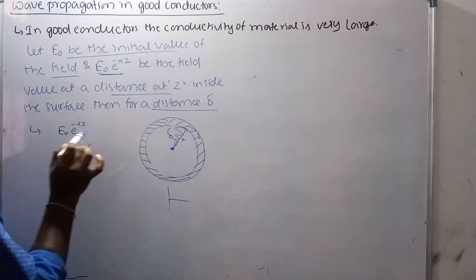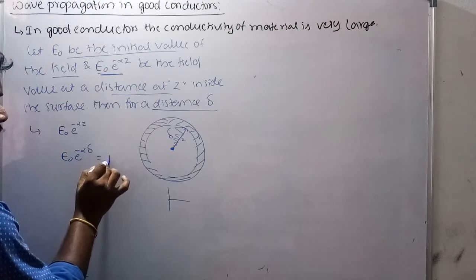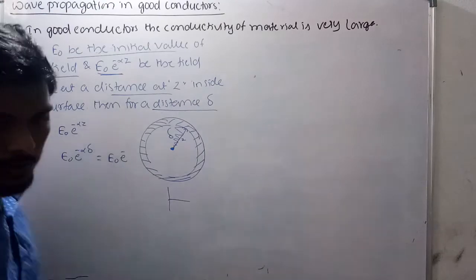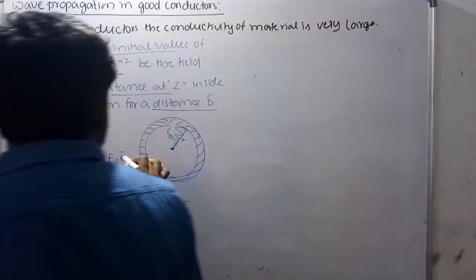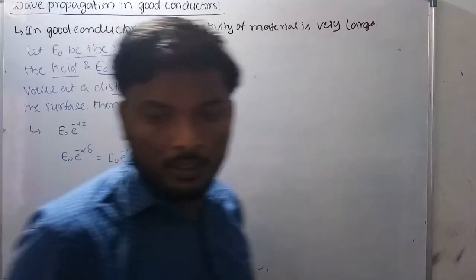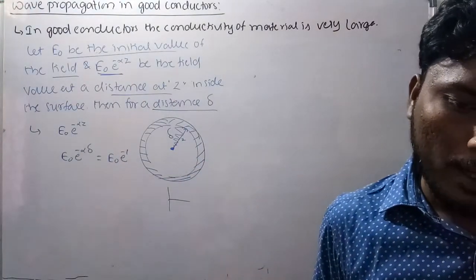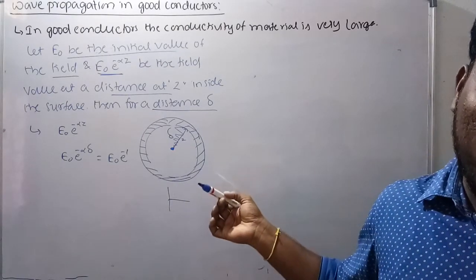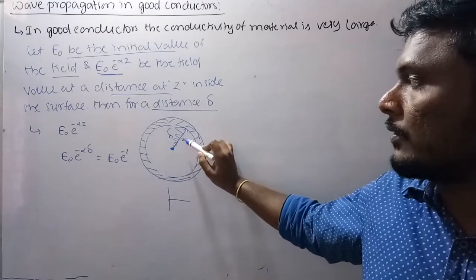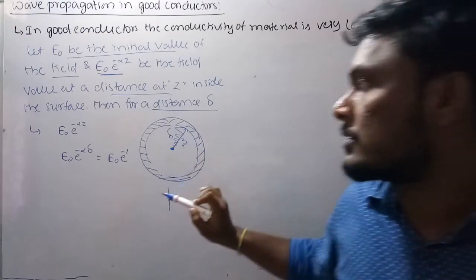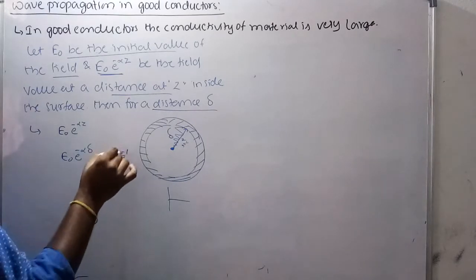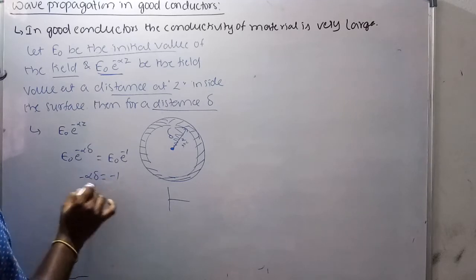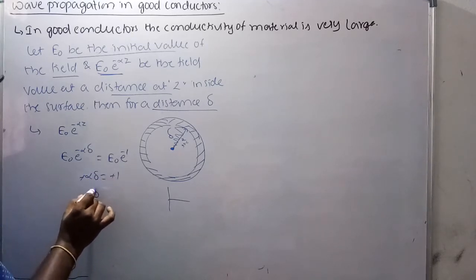In terms of z, we need to write the delta. So it is equal to E naught e power alpha, or E naught e power minus 1. Why? Because I already told you that the skin depth is the depth into which the wave has been attenuated to 1 by e, 1 by e or 37% of its original value. So that's why, for 1 by e, I have taken e power minus 1 here. As the bases are the same, we can equate the powers. Minus 1, minus 1 gets cancelled, and delta is equal to 1 by alpha.